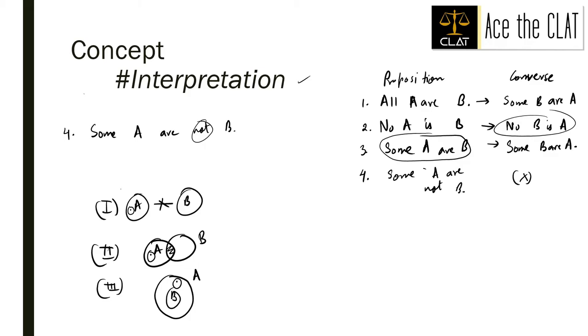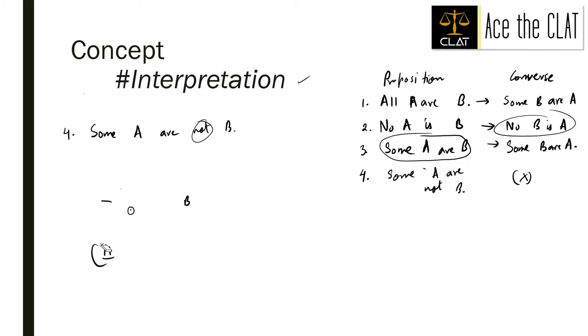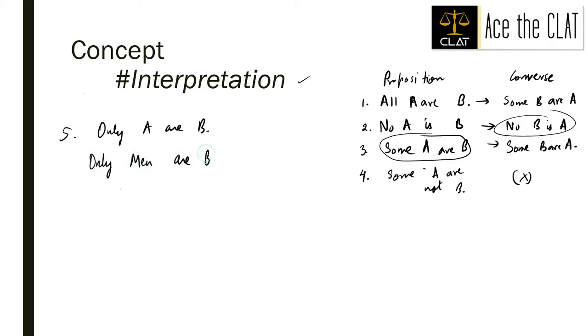Okay. Other than this, guys, there's also a fifth proposition, which says only A are B. Now in this one, only A are B, it is something like, to give an example, I would say that only men are brothers.